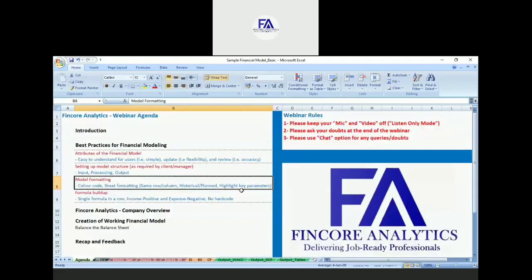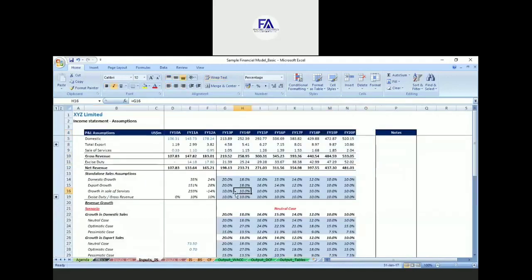The third point is highlighting the key parameters for each and every statement. When I say key parameters, what are the key parameters for an income statement? Revenue is the first thing. That is the main important parameter for an income statement, so it should be clearly highlighted. This is the net revenue, and it's highlighted.